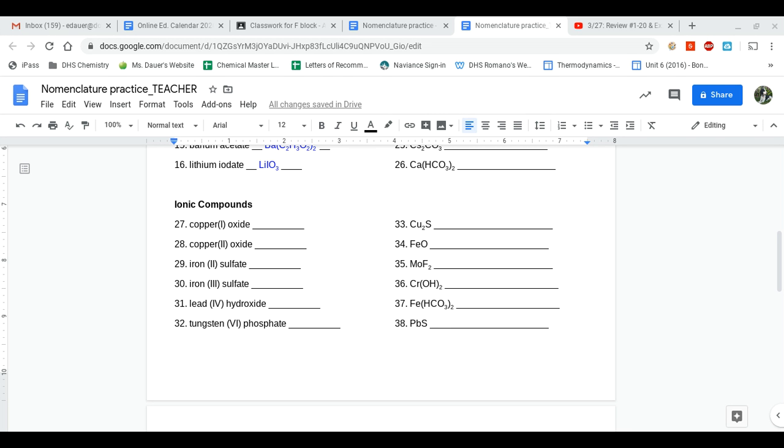Now, with these examples, you must indicate your charge of your metal in Roman numerals. So we're going to use the sort of information that we're given in our formula to deduce it. So you'll notice my work on the image that I'll attach here. But for 33, we are comparing this to 34 because we have different ratios, different numbers of atoms. In 33, we have copper. We have 2 atoms of copper. And we have sulfur. We have 1 atom of sulfur. Versus in 34, FeO, we have 1 atom of iron and 1 atom of oxygen.